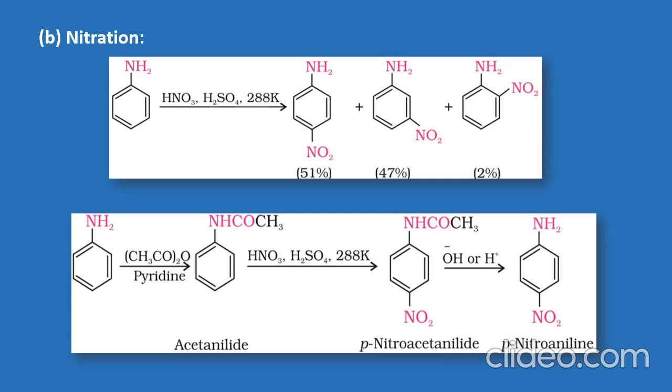However, nitration by protecting the amino group by acetylation reaction with acetic anhydride can be controlled to obtain the para-isomer as the major product. Hence, we obtain para-nitroaniline from aniline.